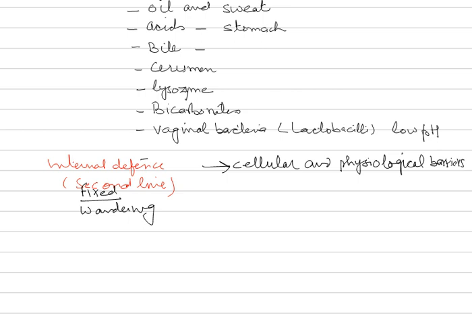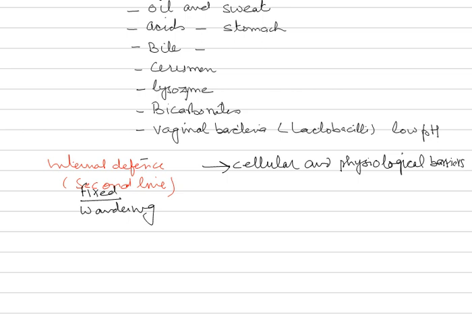Another type is the WBCs, or the leukocytes. Now the leukocytes are the key to our survival. They are very important corpuscles for our survival. The major phagocytes such as neutrophils and monocytes are there.